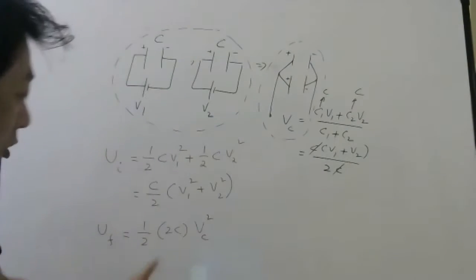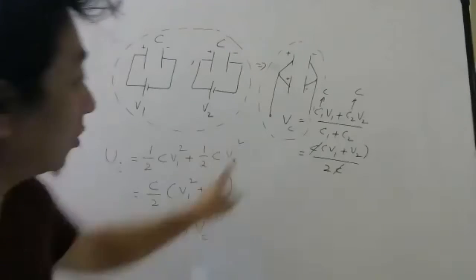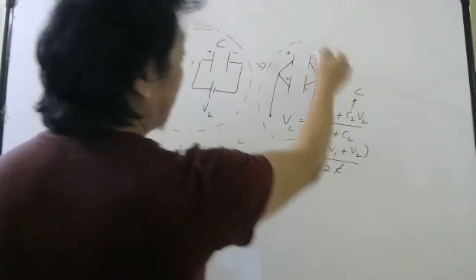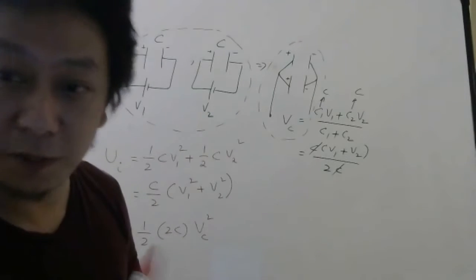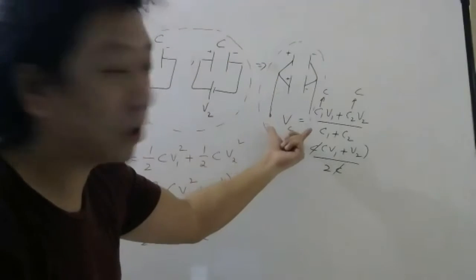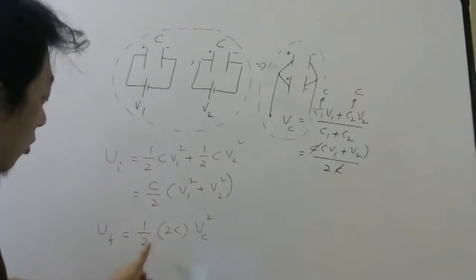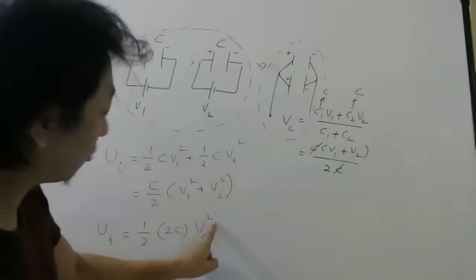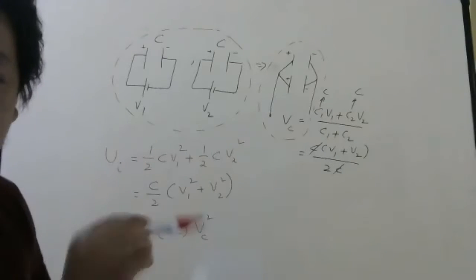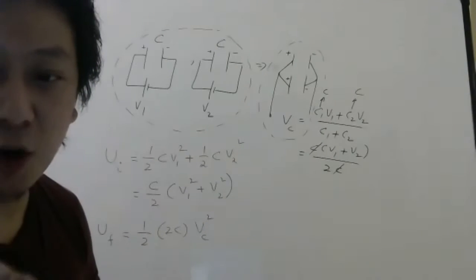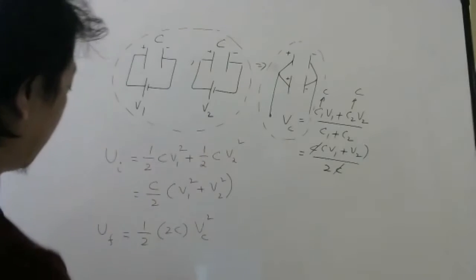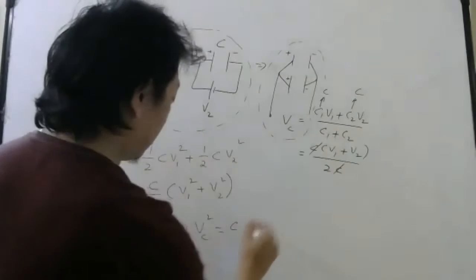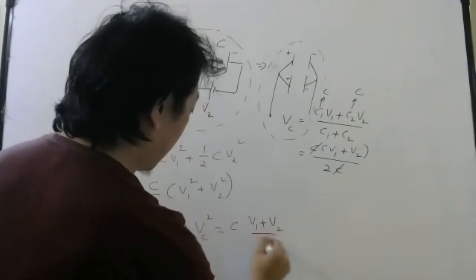square. So I hope you understood how I wrote the energy stored for this final system. I replaced these two by one capacitor, and C and C in parallel will be 2C. And that 2C is getting how much voltage? V common. So total energy stored will be half total capacitance voltage square. If you don't like this, you can write half C V common square plus half C V common square separately also. So this 2 I can cancel. C, V common will be this on the right. So V1 plus V2 by 2 whole square.